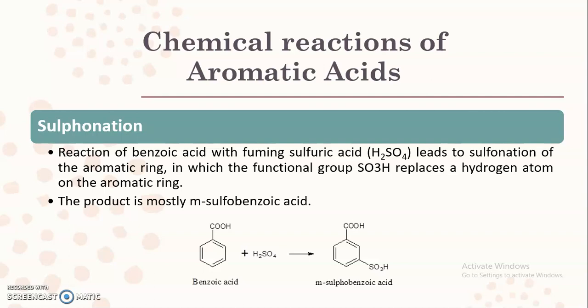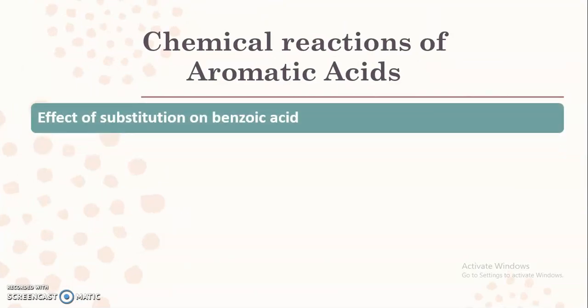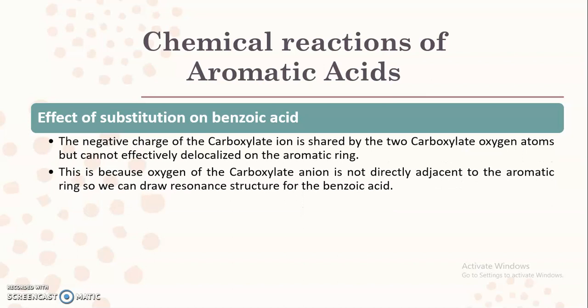Now the next point that we are going to discuss is the effect of substitution on benzoic acid. In the case of phenol as well as aromatic amines, we have seen the effect of substitution on these compounds, meaning if we place an electron withdrawing group or an electron donating group, what is the effect on the acidity of phenol as well as the basicity of aromatic amines. Here also we are going to discuss the effect of substitution, that is, electron withdrawing or electron donating, on benzoic acid.